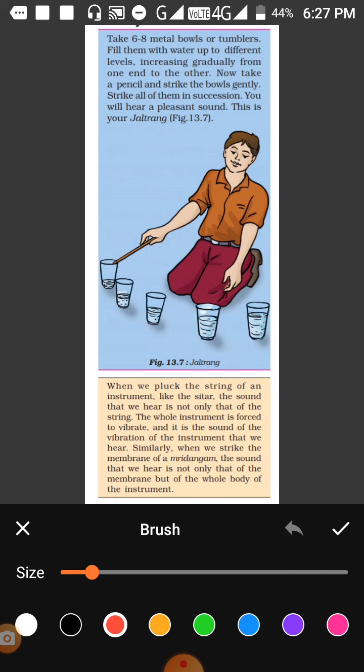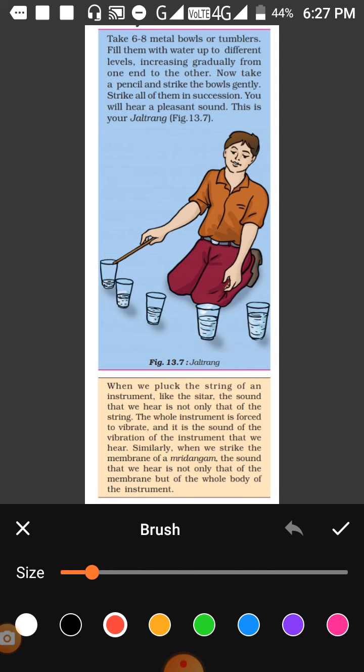At home you might have seen that if you open the tap and put a bucket under it, and you don't stand near the bucket but are in another room, with the tap on and water filling it, you can come to know that water is being filled and when the bucket is full. How do you come to know without seeing it? Because as the water fills the bucket, the sound keeps on changing, and when the bucket is full, the sound also changes because the air column above the water decreases. The same concept is used in Jal Tarang.